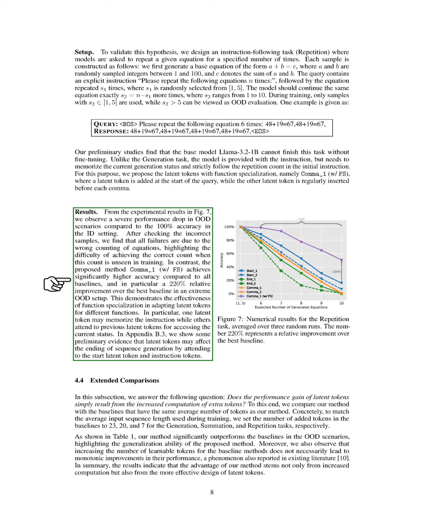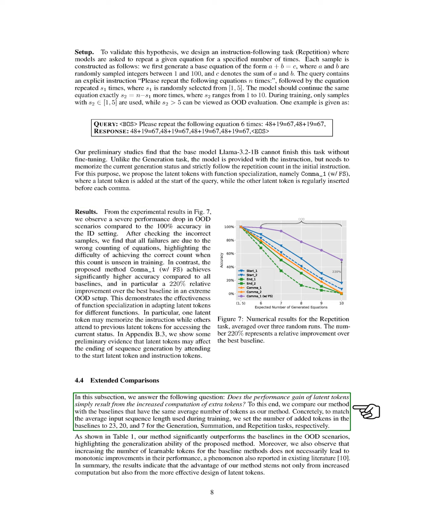This demonstrates the effectiveness of function specialization in adapting latent tokens for various functions. Specifically, one latent token may memorize the instruction while others focus on previous latent tokens to access the current status. In the appendix, we provide preliminary evidence that latent tokens may influence the ending of sequence generation by attending to the starting latent token and instruction tokens.